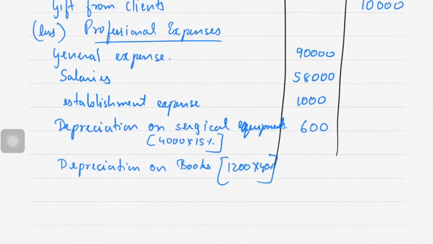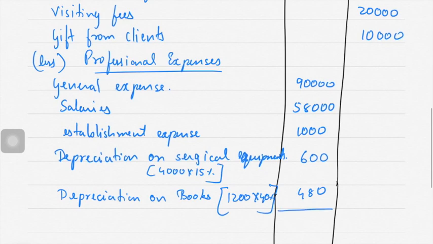You need to remember all the rates of depreciation. Okay, 1,200 into 40% is how much? 480. That's it.